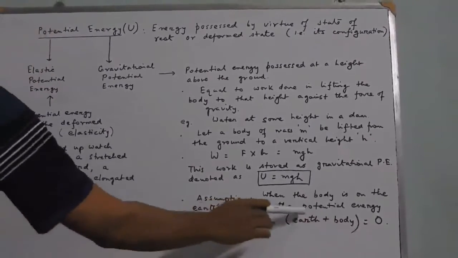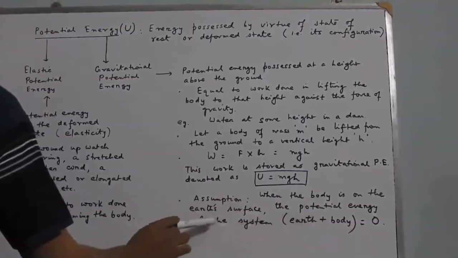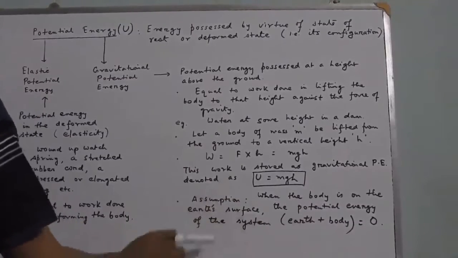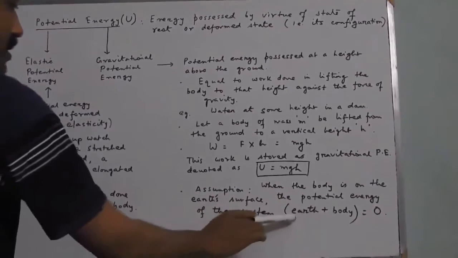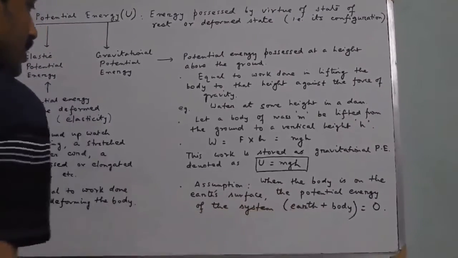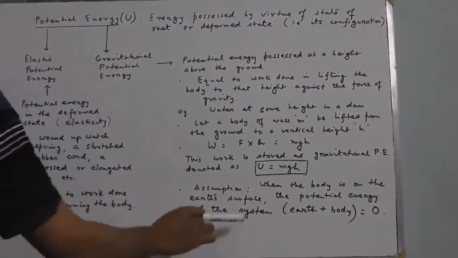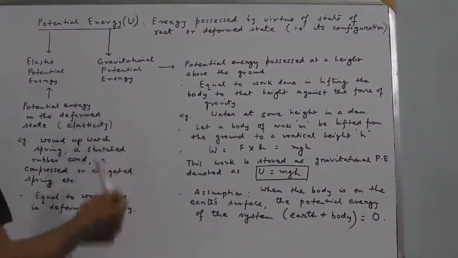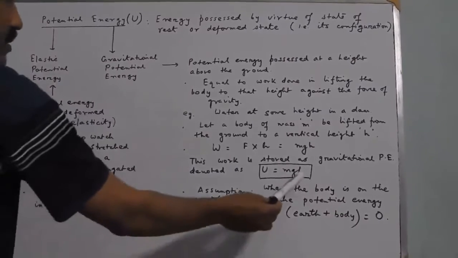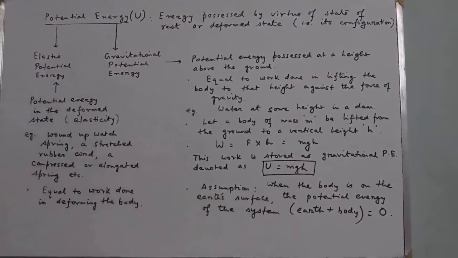Remember that the potential energy on the Earth's surface is not the potential energy of the body itself, it is the potential energy of the system, which means it is the system comprising the Earth and the body itself. Together, the system has a potential energy 0 at the Earth's surface. And so whenever we lift the object to some height above the Earth's surface, it will gain some amount of potential energy.